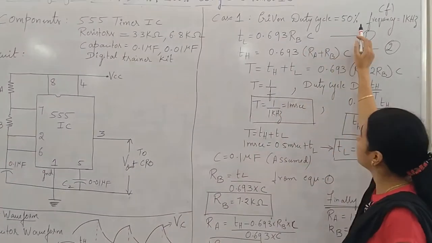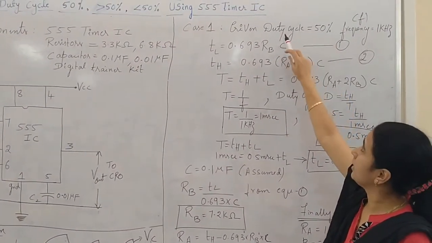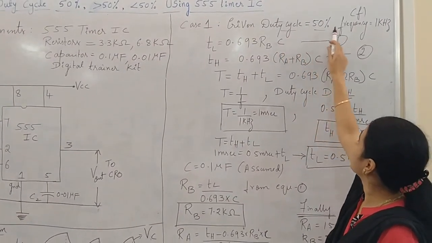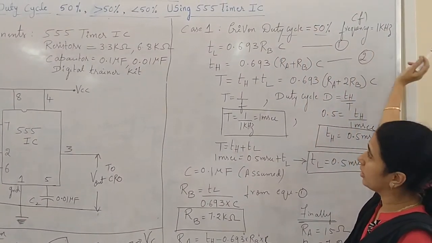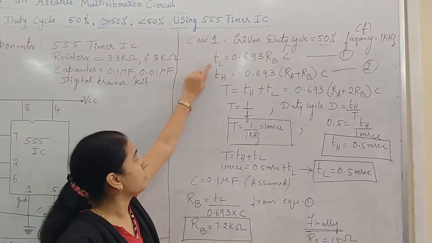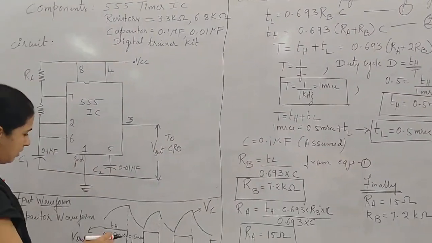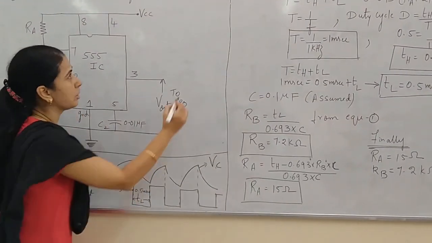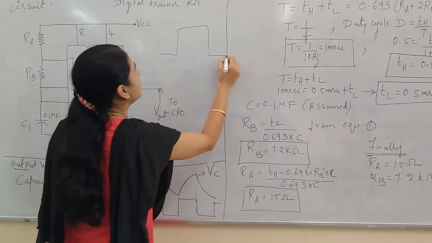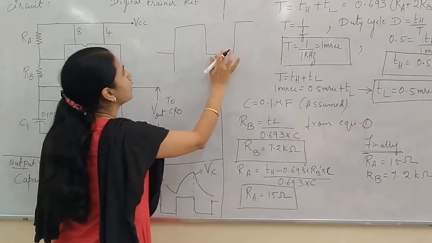So considering this, the first case is duty cycle 50%. The data given is duty cycle 50% and the frequency is 1 kilohertz. And we have a few formulas for an astable multivibrator. This is the formula TL. What do you mean by TL is, suppose I have a waveform, suppose this is a waveform, this full is a waveform.